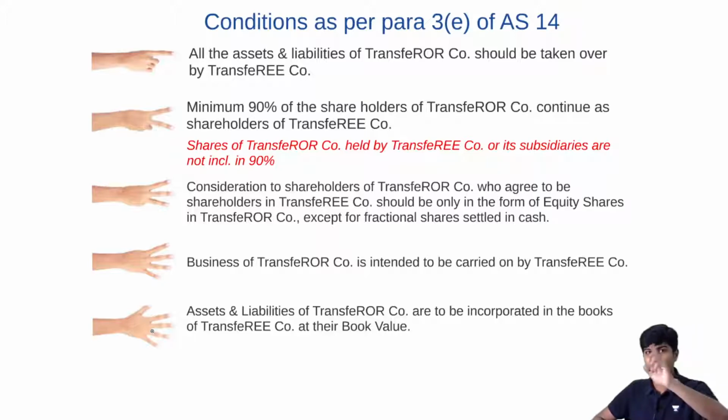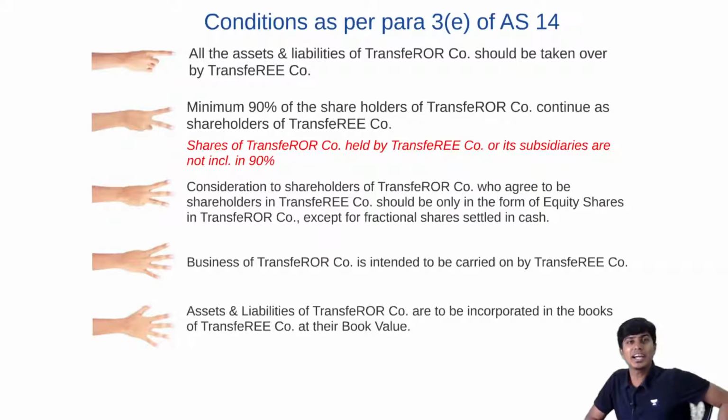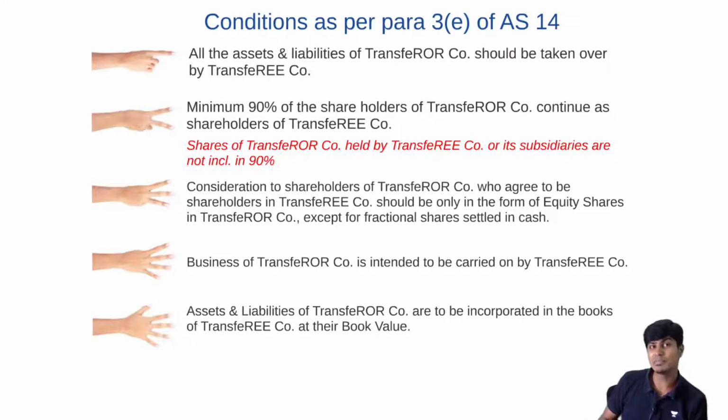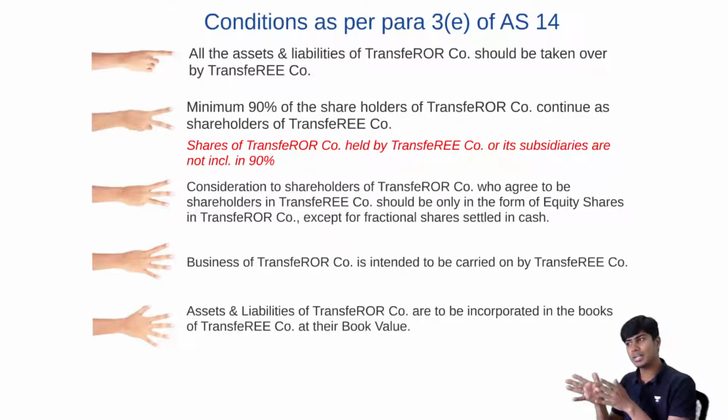So they put it into that company's balance sheet, and sell all the other assets to somebody else. I'll buy that company, but I'm actually buying that land and building, and I won't continue their business, and I'm valuing that building at a higher rate. That's not correct. That's incorrect. You can do that, but then it will become amalgamation in the nature of purchase and not merger. To call it amalgamation in the nature of merger, I need to take over all the assets and liabilities of the transferor company at its book value.